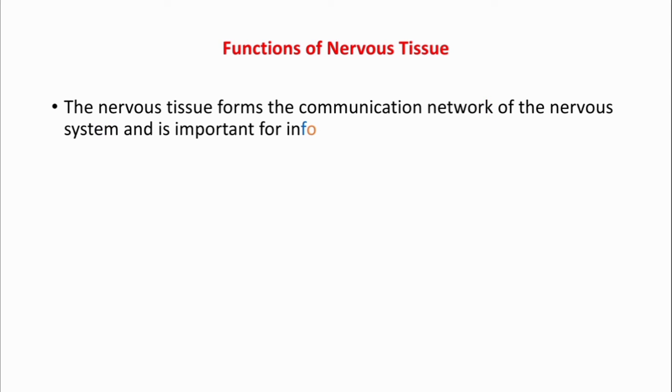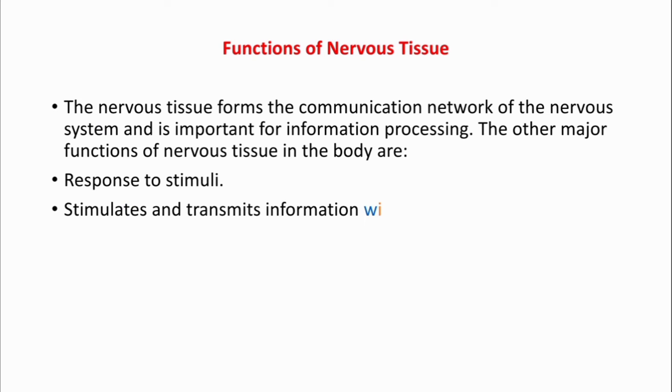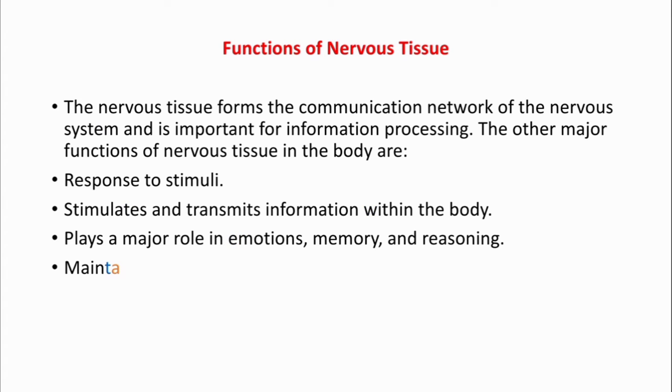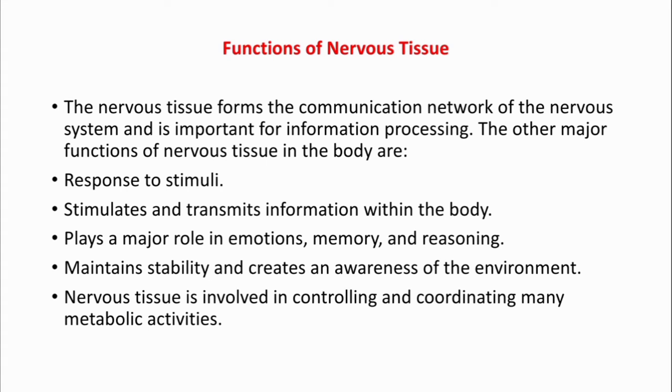Functions of nervous tissue. The nervous tissue forms the communication network of the nervous system and is important for information processing. The other major functions of nervous tissue in the body are: response to stimuli, stimulates and transmits information within the body, plays a major role in emotions, memory, and reasoning, maintains stability and creates an awareness of the environment. Nervous tissue is involved in controlling and coordinating many metabolic activities.